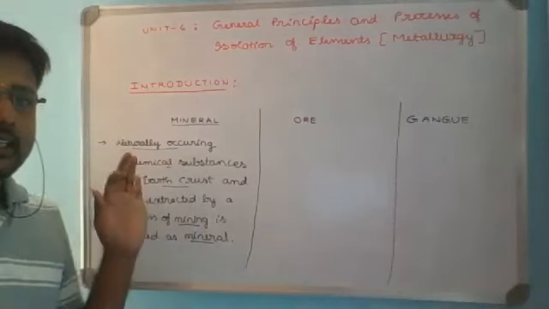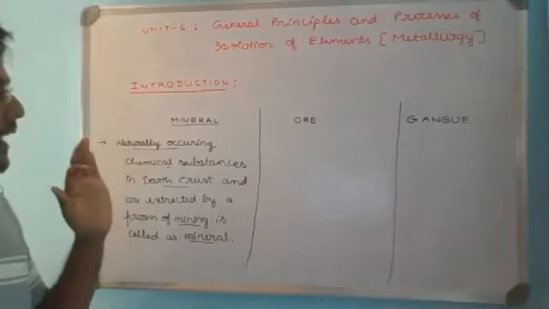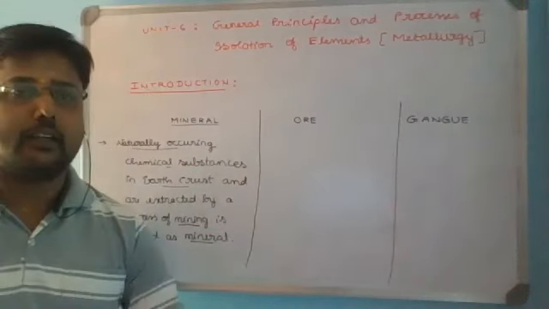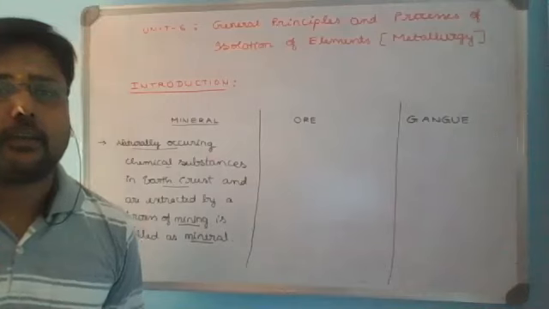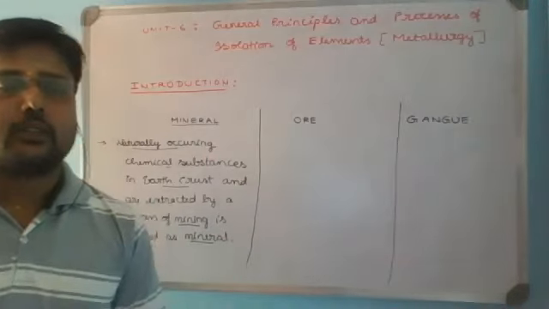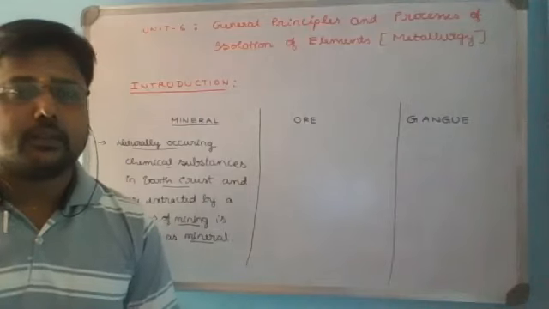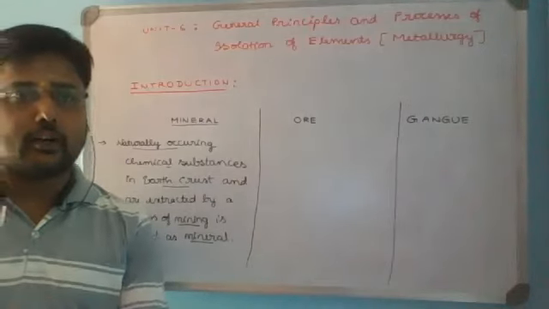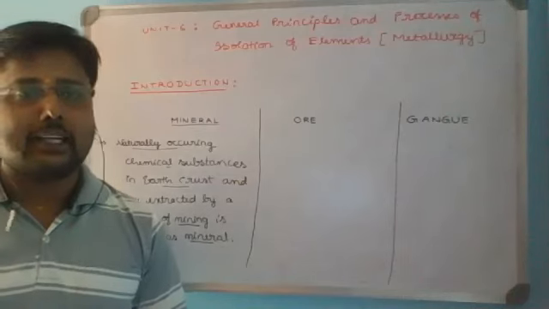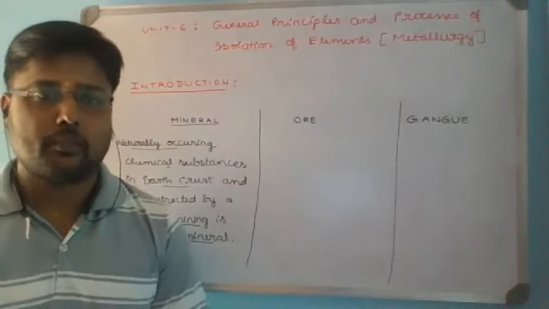Then if we concentrate on mineral, the entire mineral will not contain the desired element for our extraction. Whatever portion of the mineral from which you are going to extract the elements economically, that part of the mineral is called ore.